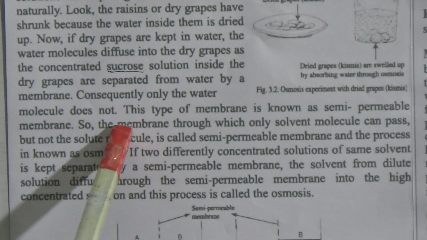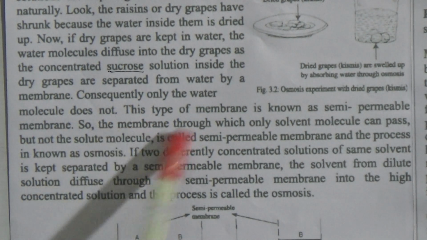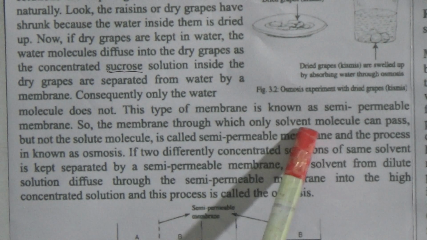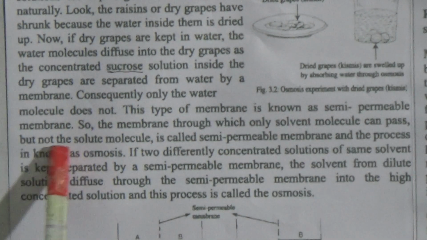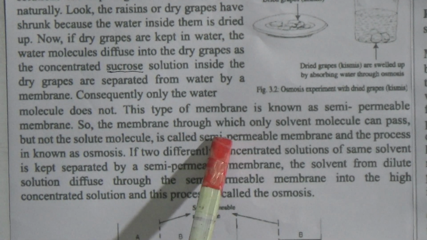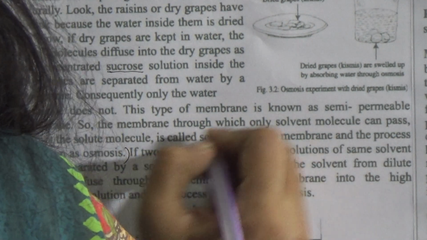Here they give the definition of the semi-permeable membrane again: the membrane through which only solvent molecules can pass but not solute molecules is called a semi-permeable membrane, and the process is known as osmosis.